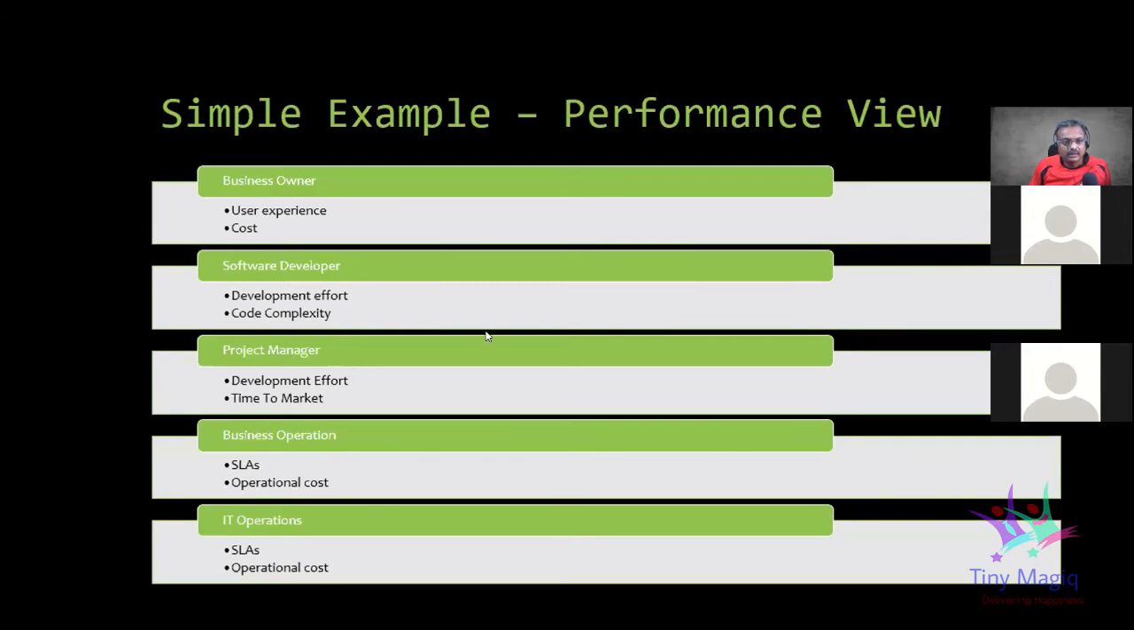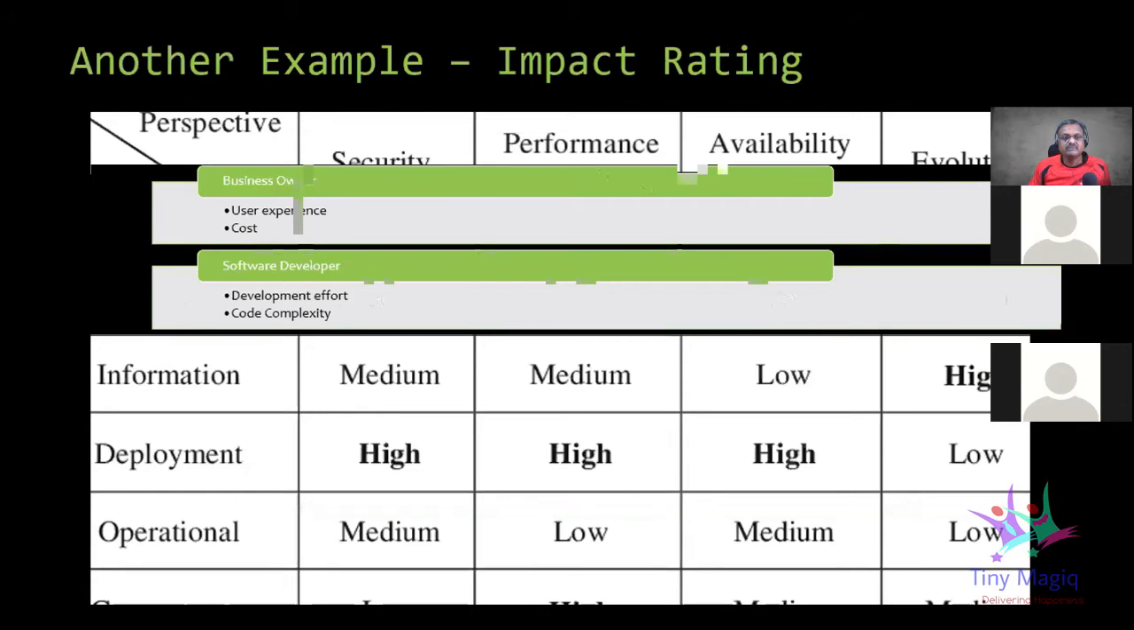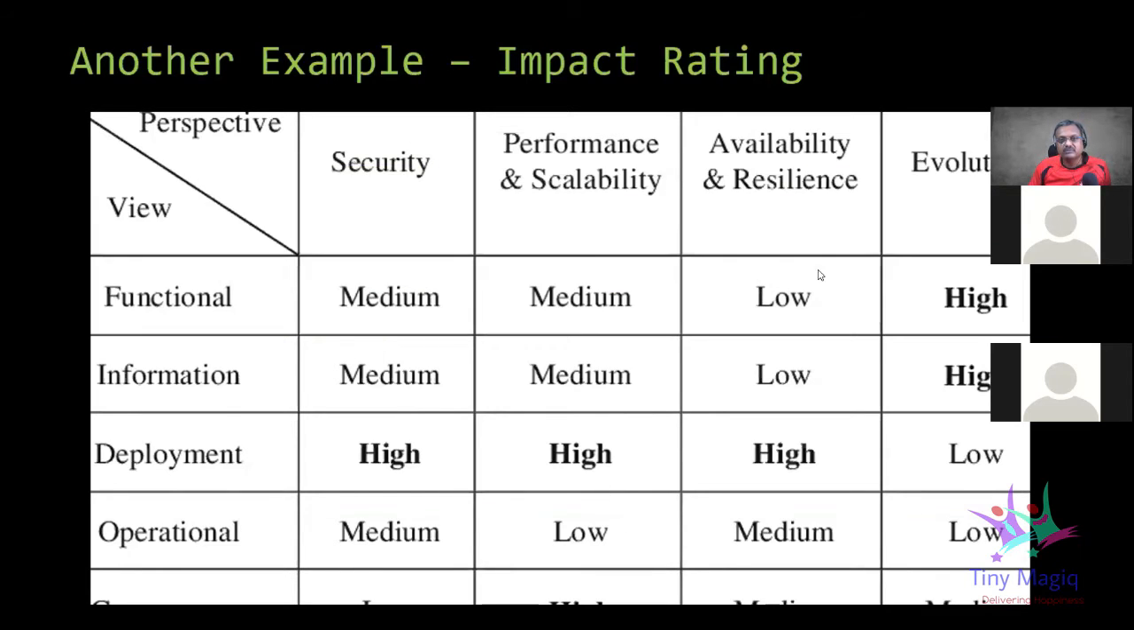Another example, we can actually rate each viewpoint. So that's one way in which you can use a viewpoint. This gives an example of, if I'm going to take security or performance, availability, there is a functional view, then there's an information view.